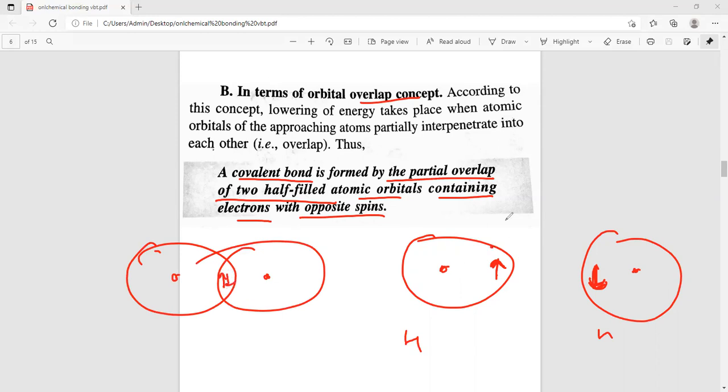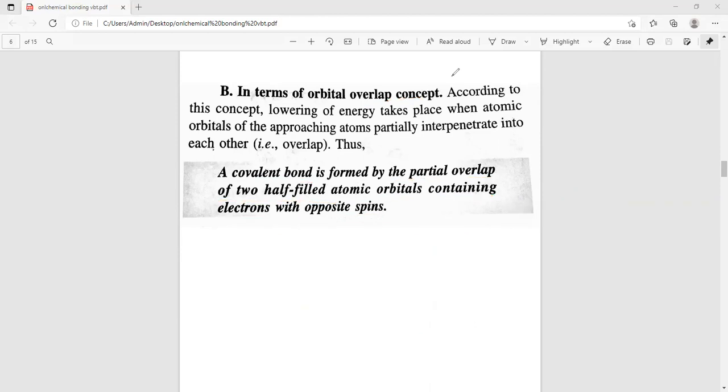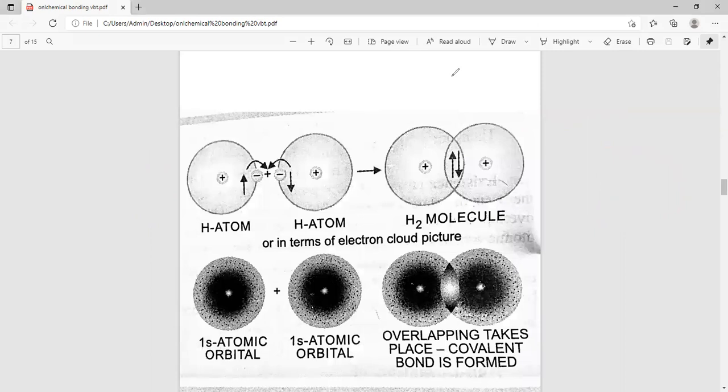Right? The condition is that the orbitals should be half-filled, and the second is that the two electrons must have opposite spin. An example is hydrogen. Here one hydrogen atom is there, this is the nucleus, and one electron is in clockwise direction.